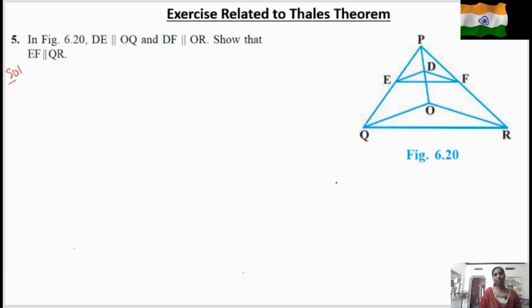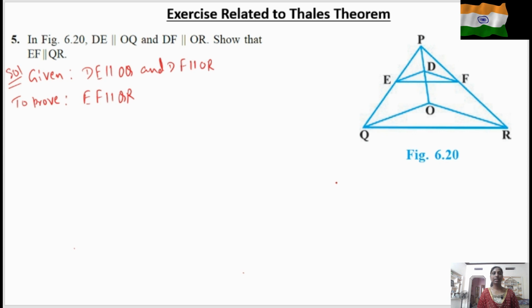So first we should write the given things. Here it is given DE is parallel to OQ, and DF is parallel to OR. Clearly it is given in the question. To prove, see the second part of the question: to show that EF is parallel to QR, it means to prove EF is parallel to QR. Okay, so proof.